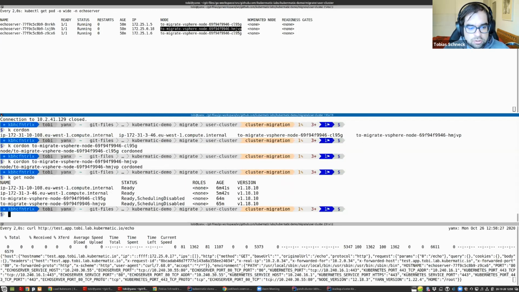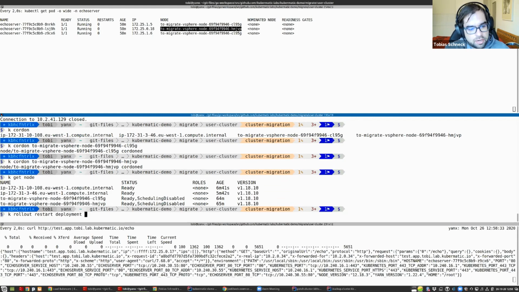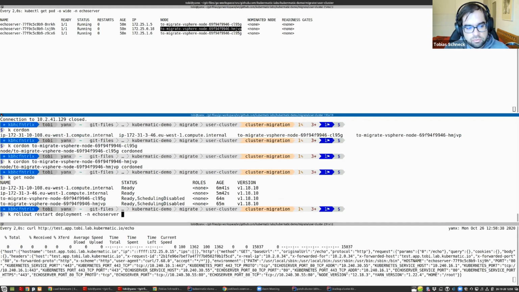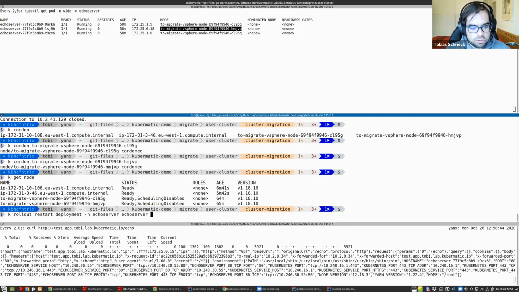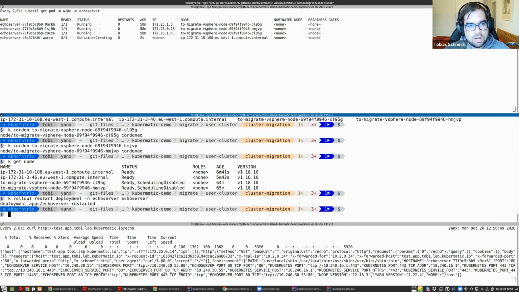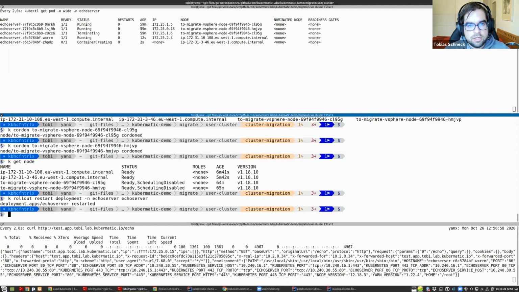So we can now use the kubectl rollout restart feature to restart our deployment of the echo server in the namespace echo server, to trigger a rolling release of the echo server without any change. So yeah, let's trigger that one and see what's happening. Down here, we see that we still have the application up and running. And yes, so now we see the container get created in the new cloud. So first success. So hopefully this will now work.